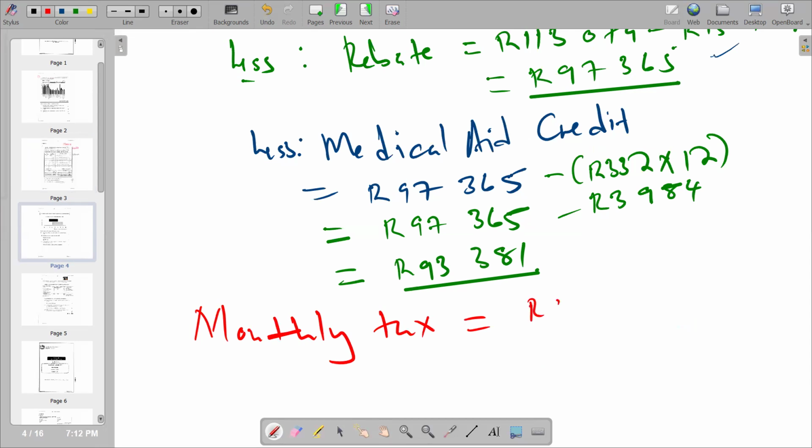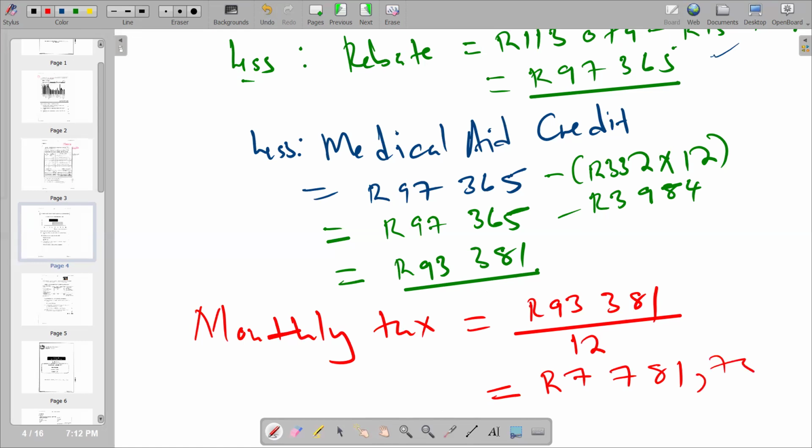our 93,381, then we divide by 12. You are going to get your answer, which is 7,781 rands, 75 cents. And we are saying this becomes your final answer. So basically, this becomes your monthly tax, that is 7,781 rand, 75 cents.